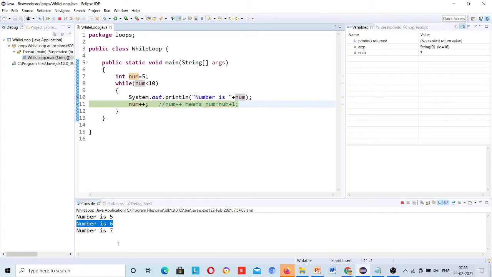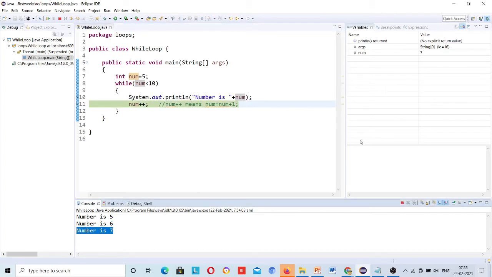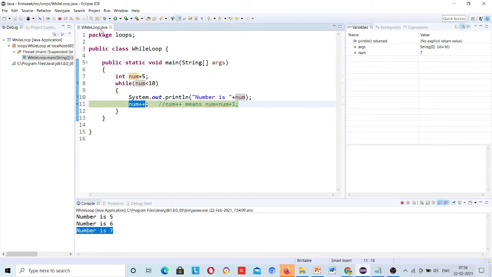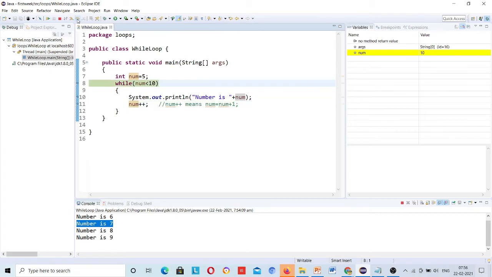step over, number is 7. Number is 7 as of now, and if you execute num plus plus, then just step over. I will click again. You can see I will do this till 10. See, now the number is 10.